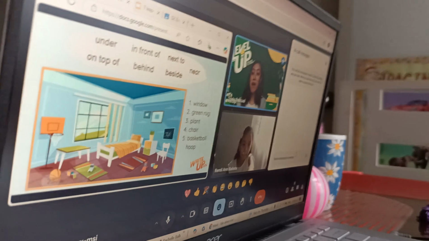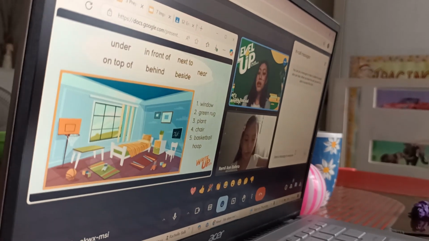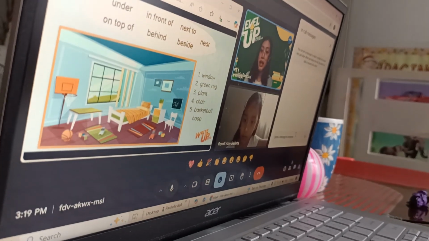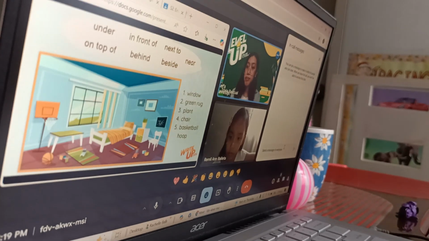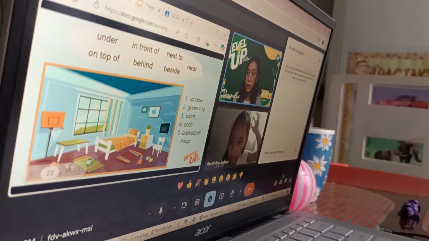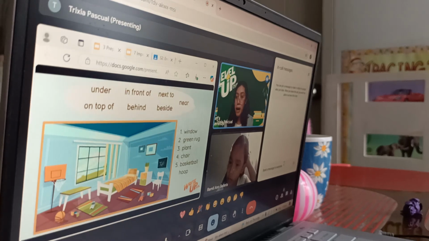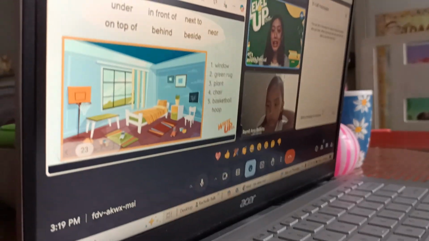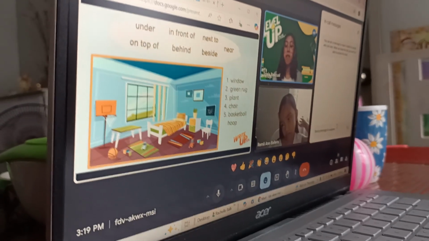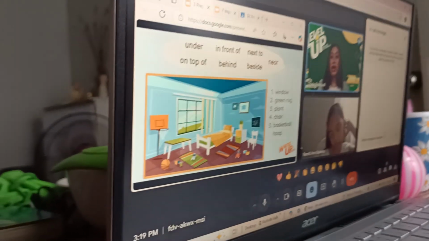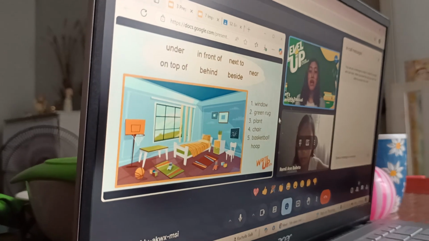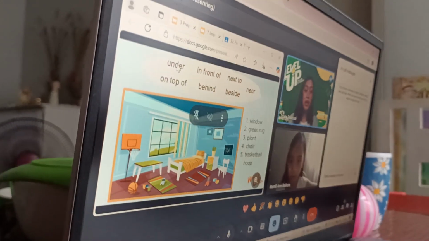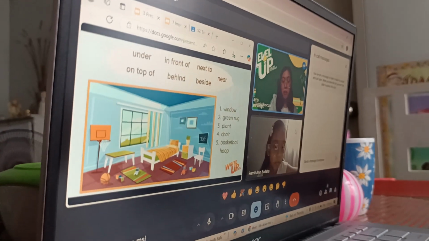Okay, so you will just base it on these objects. The objects that we have here are the window, the green rug over here, the plant here, the chair, and the basketball hoop. And then of course we have here the prepositions. Again, we have under. Let me demonstrate it for you as well so that it will be clear.